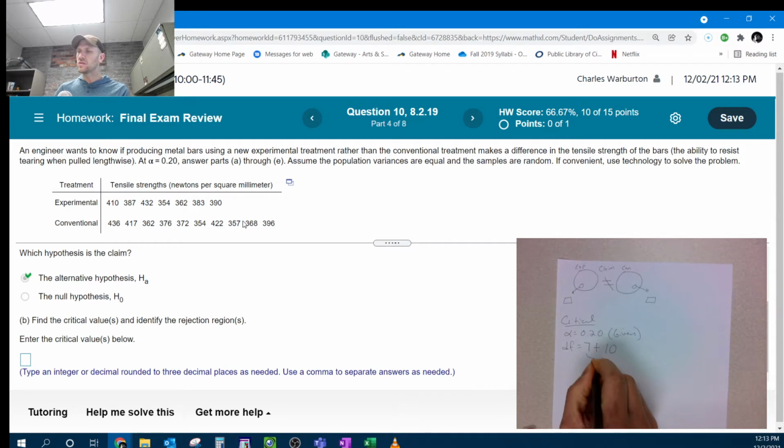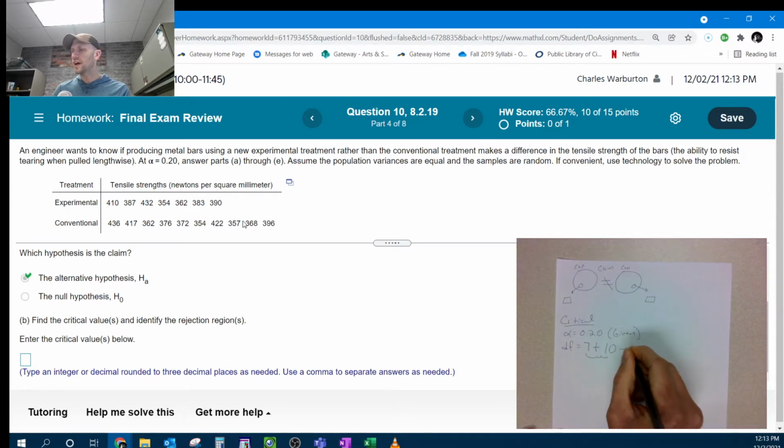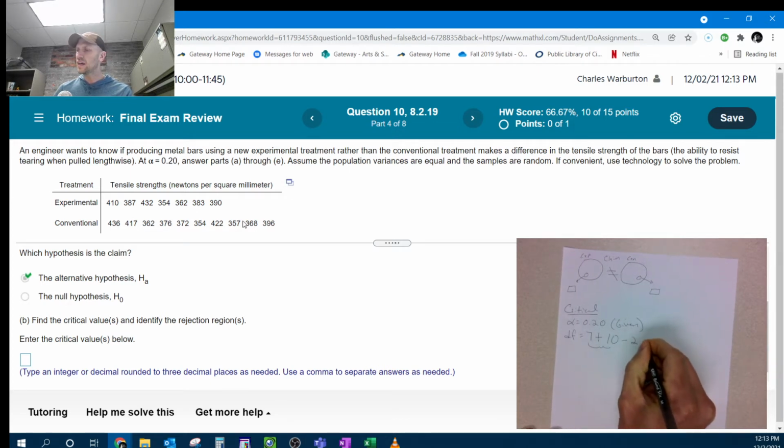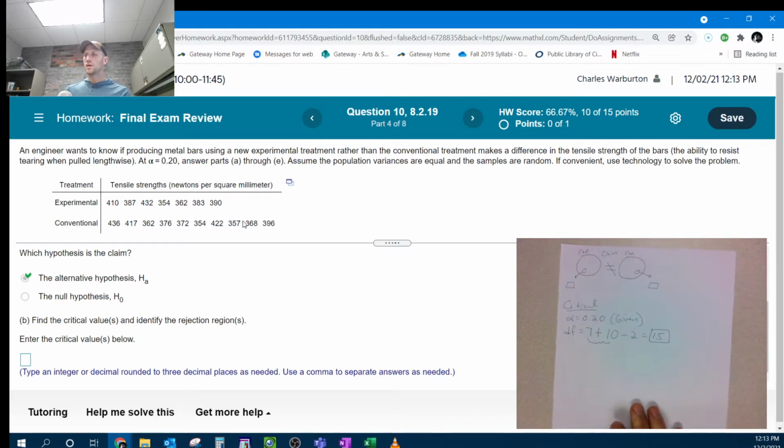We can add those together, but then we have to subtract away 2. Not 1, but 2, because this data came from two groups. So we got 17 take away 2, which is 15 degrees of freedom. Okay, so we should be able to do that and look at our critical value table. Let me get the critical value table.